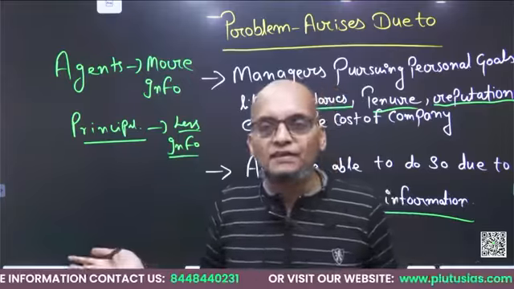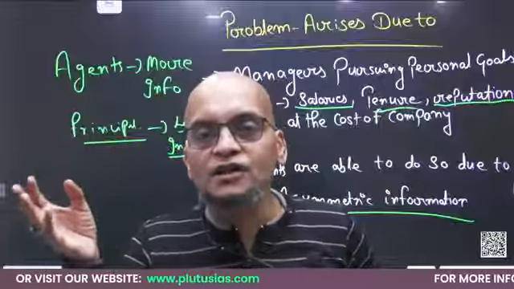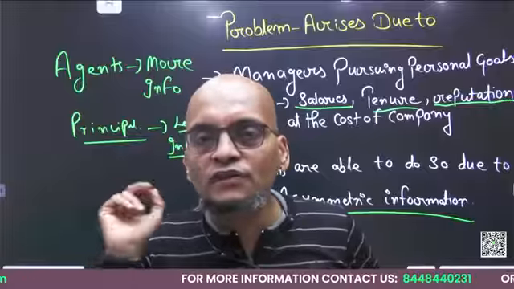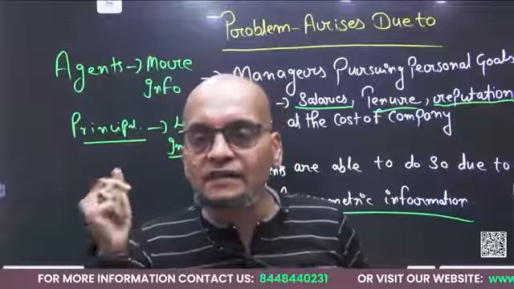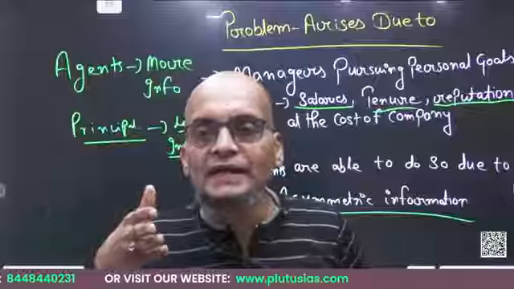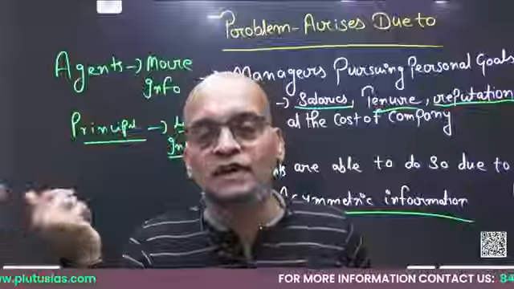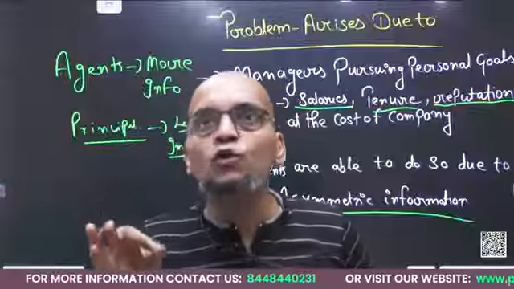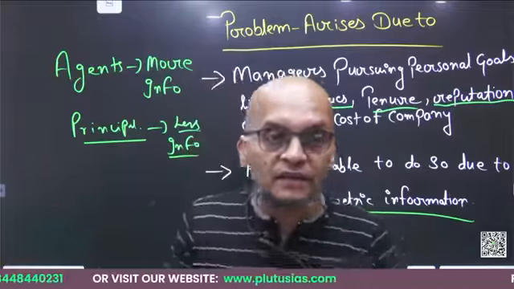And guys, this happens a lot in today's scenario in companies. See, in a multinational company or any big company or corporate, the owner cannot be aware of each and everything. It's practically impossible for him. So he has to rely on managers, and managers are involved in day-to-day operations, so they easily fool the owner for their own gain. For the managers, the development or growth of the company is the secondary thing. Their personal growth is the main thing. Understood?